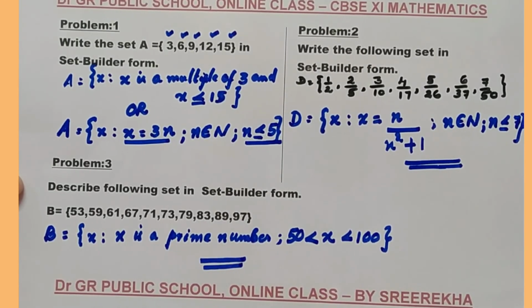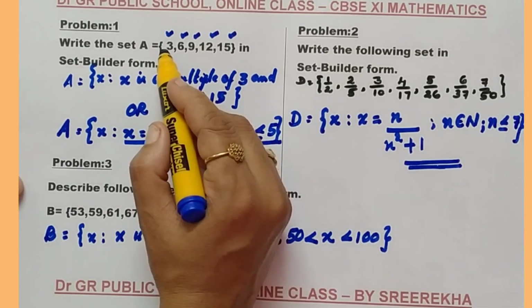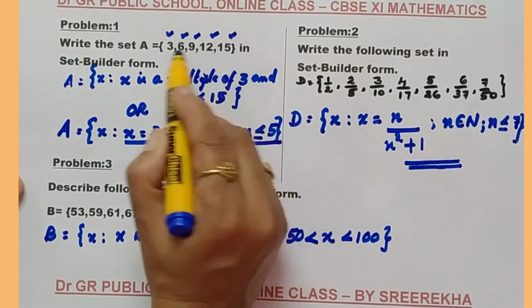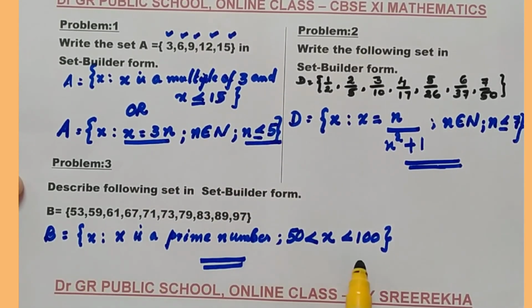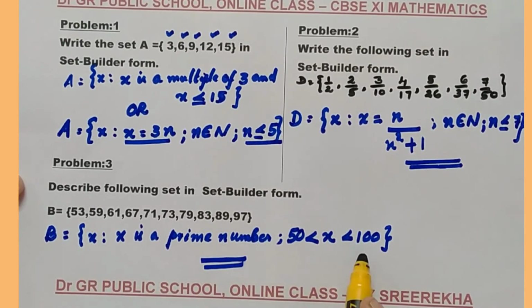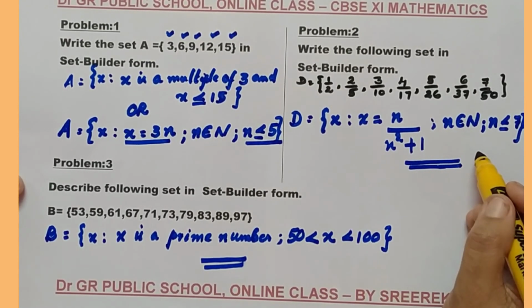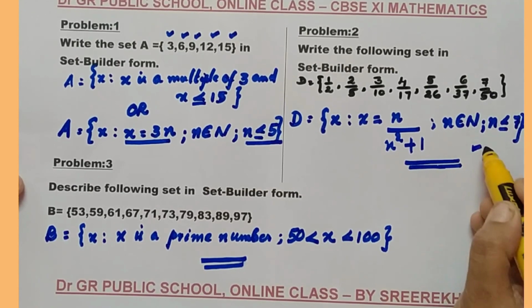So these are the two ways for representing the set. The first one is the roster method, in which the elements are listed in braces with a comma in between them. And the second method is the set builder form, where you need to write the set of all x such that, then write the common property. If you can write it in the standardized mathematical way, that seems to be good.